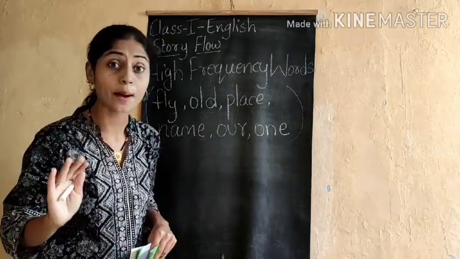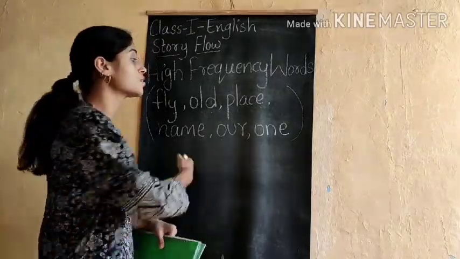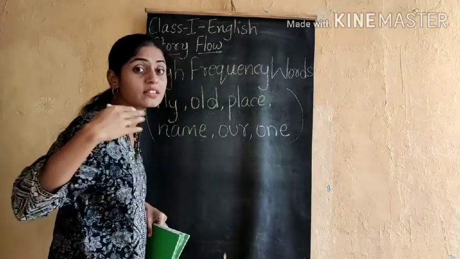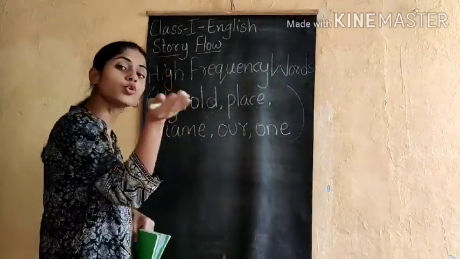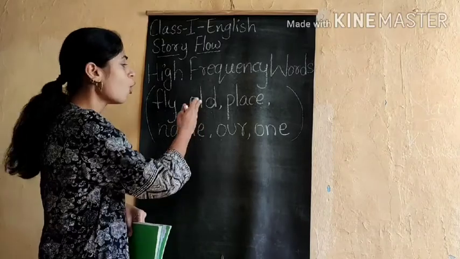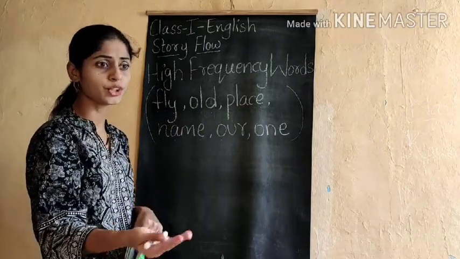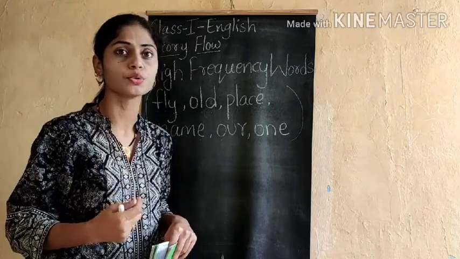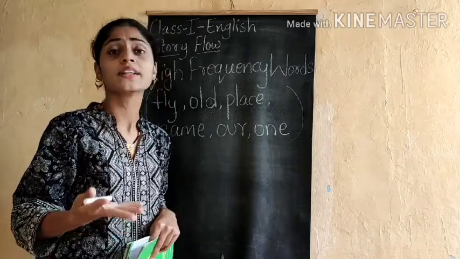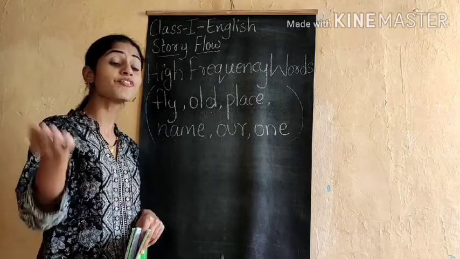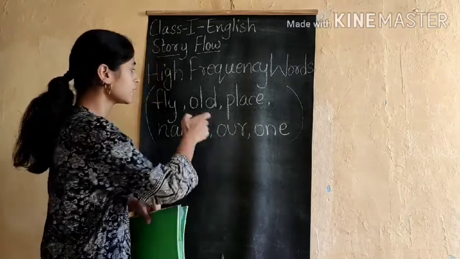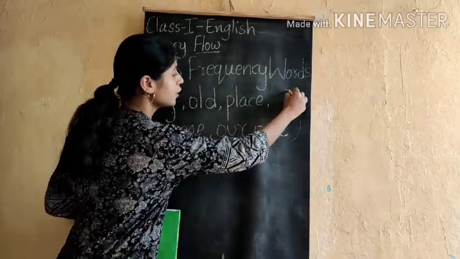This is just an example of how you can use these words while speaking. Old you can use, place, name, isn't it? Like what is your name? Even you can ask if there is a new person to you. You basically ask them what is your name, isn't it? From which place are you? So these are nothing but words we frequently use.